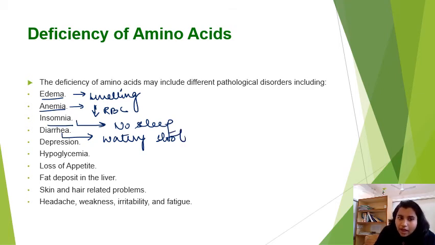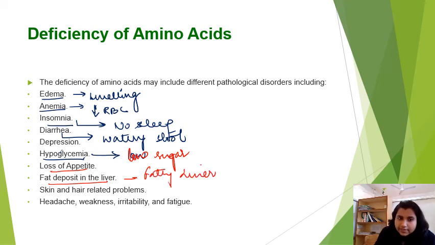Depression, you all know. Hypoglycemia is basically low amount of sugar, or you can write low sugar. Loss of appetite, you know, fat deposit in the liver, we call it fatty liver. Skin and hair related problems, headache, weakness, irritability, and fatigue, right?